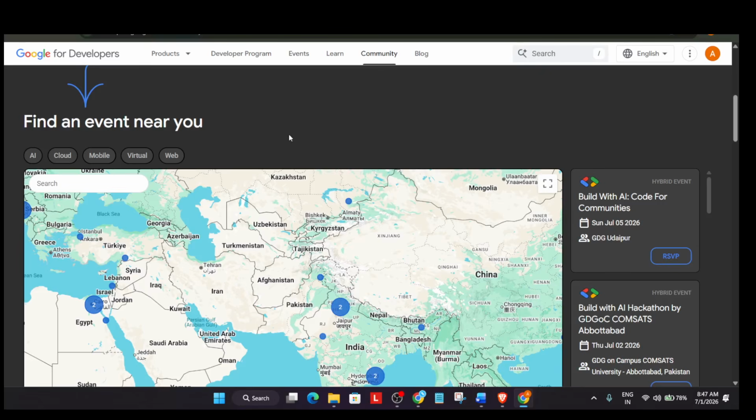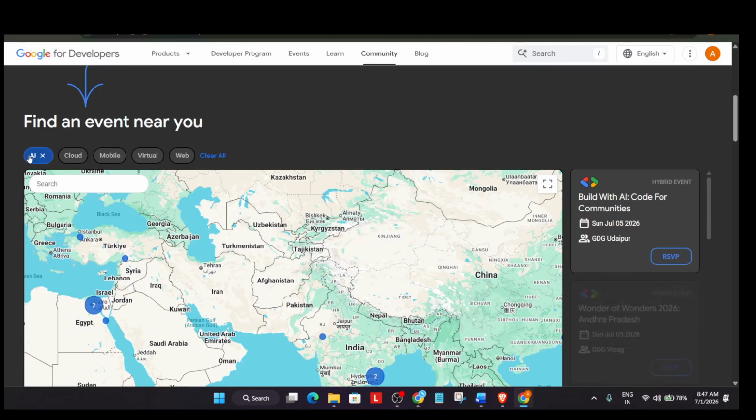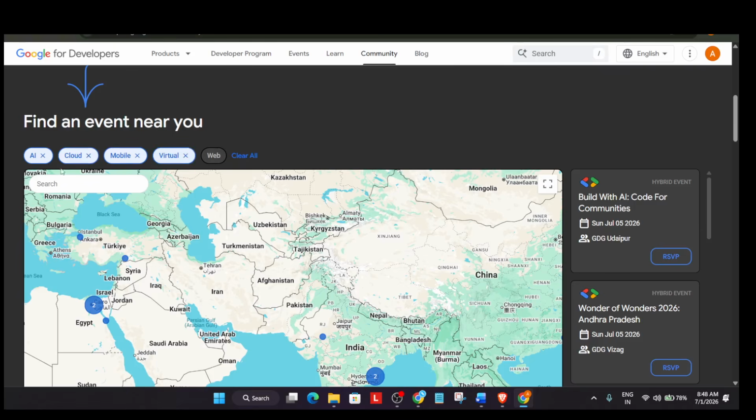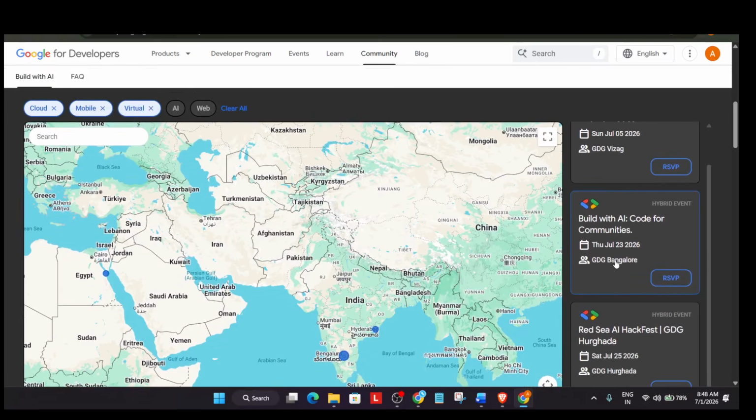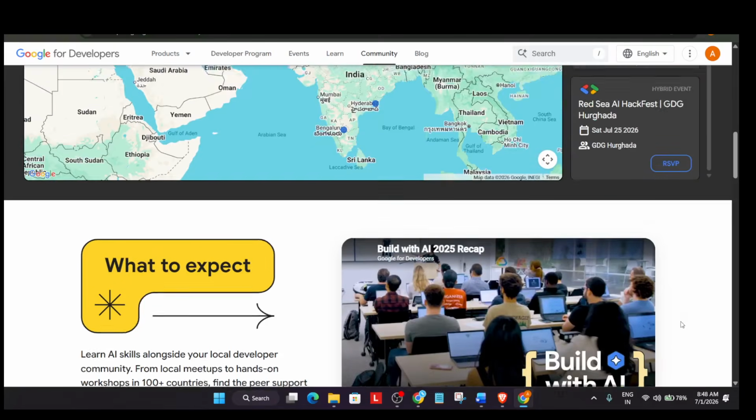Also there are some virtual events. So whether you are interested in AI, cloud, mobile, virtual, all things are there. You can attend any of these events. You can see all these cities, states, countries are listed over here.